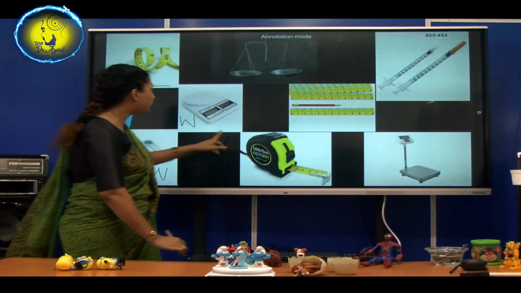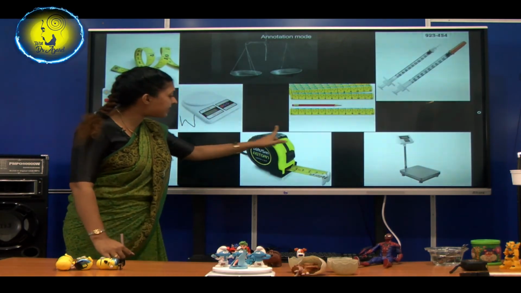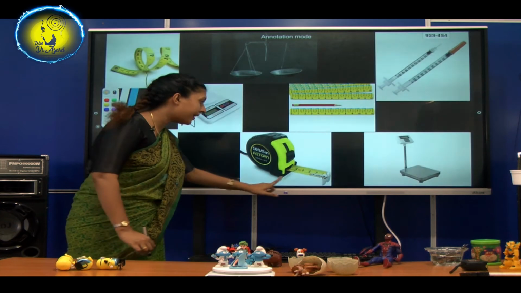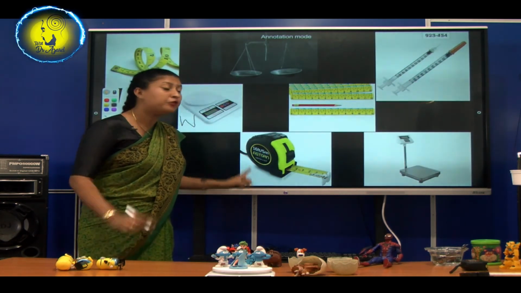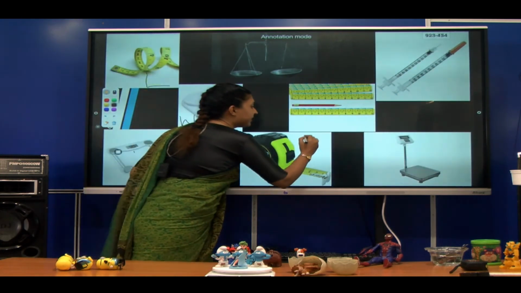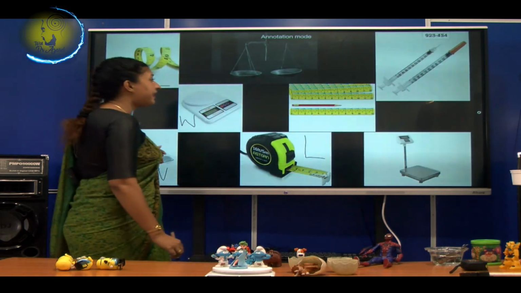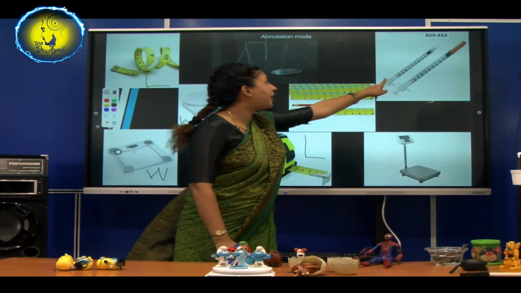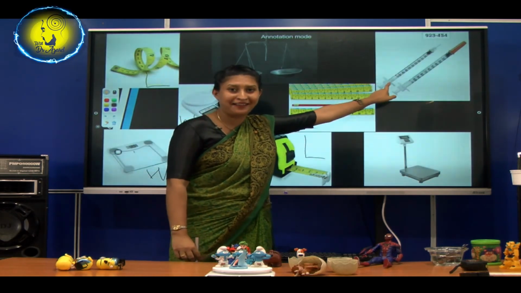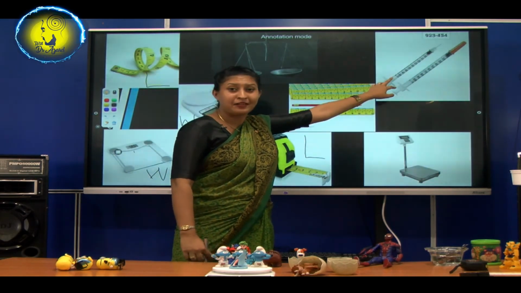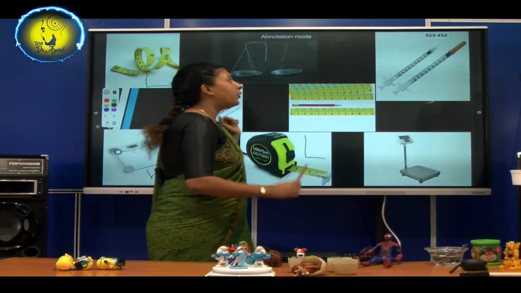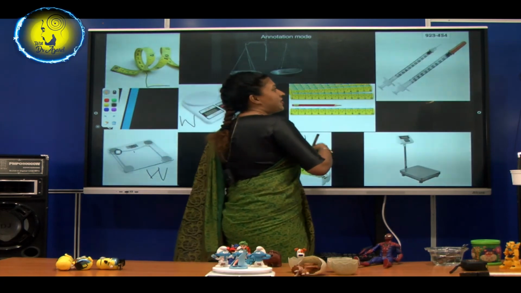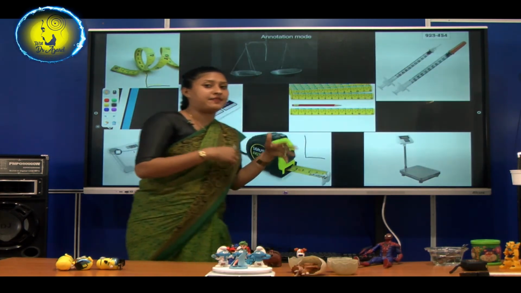Right. Shall we go to this one now? What is this? It's a measuring tape. Do we measure the capacity? No, we measure the length. Oh my God, are you scared of this? It's an injection? Yes, it's a syringe. Okay, so don't be scared. It's just a picture.